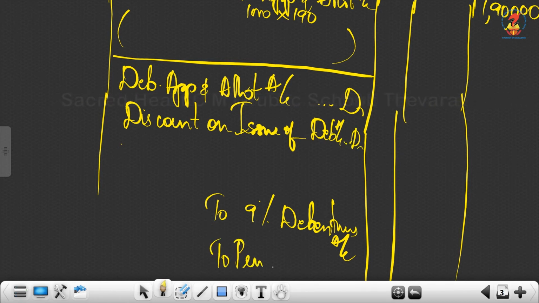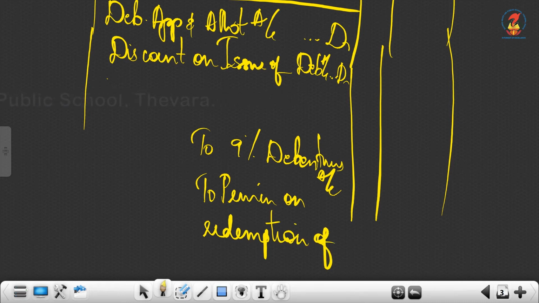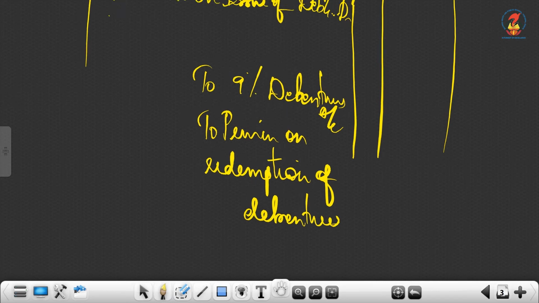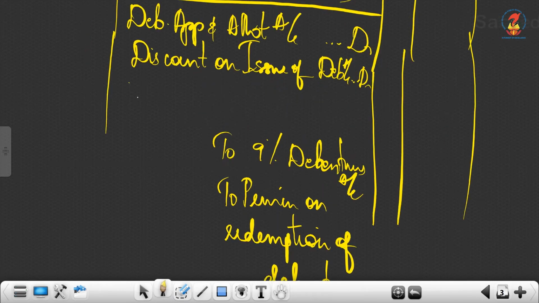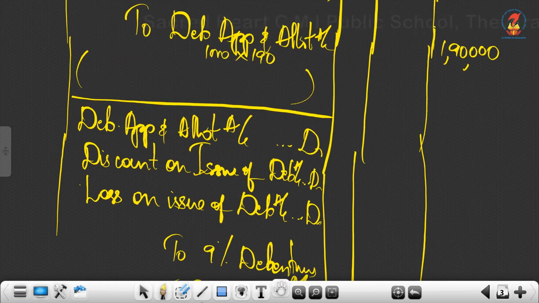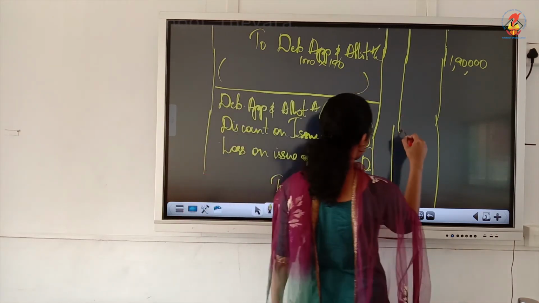Then on the credit side, premium on redemption. In the word redemption there is a P in between, so write the spellings correctly. Premium on redemption of debentures account on the credit side, and here we have to write loss on issue of debentures. Okay, so this is the compound entry. Now we will write the amount. Debenture application and allotment, just take it from your previous entries. Take the same amount because these two are the same accounts, and write 1,90,000.